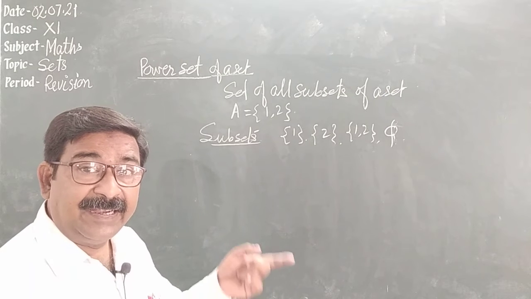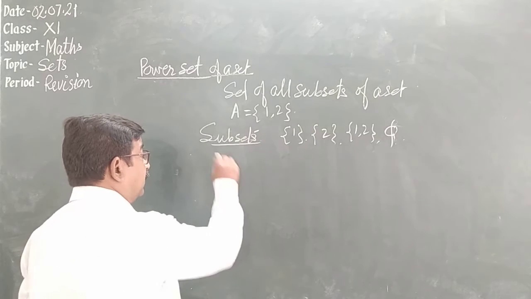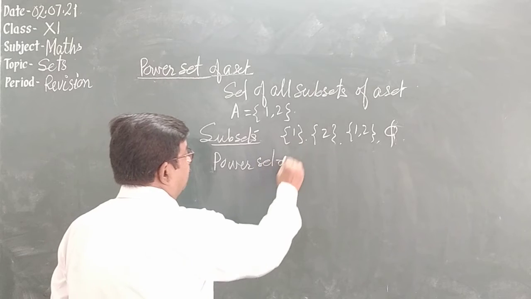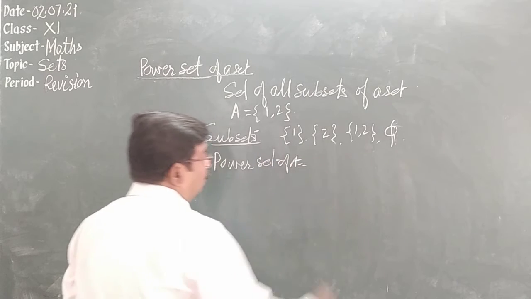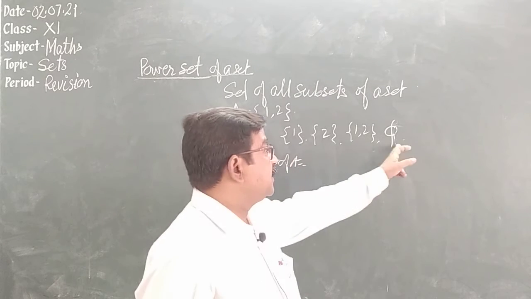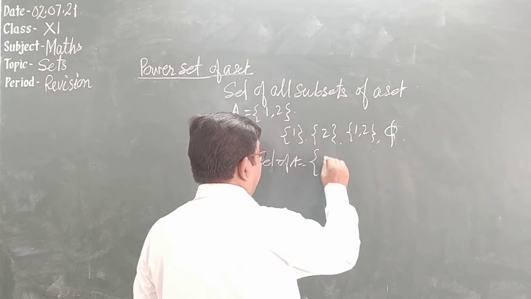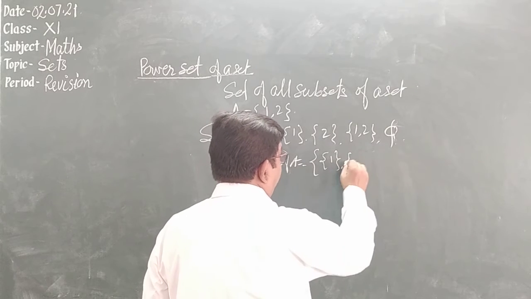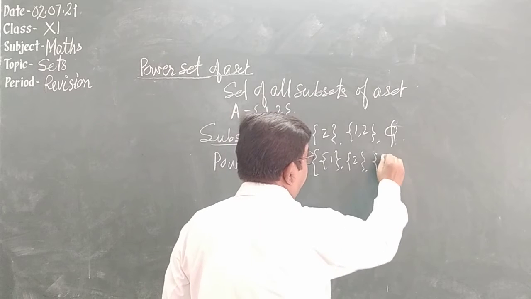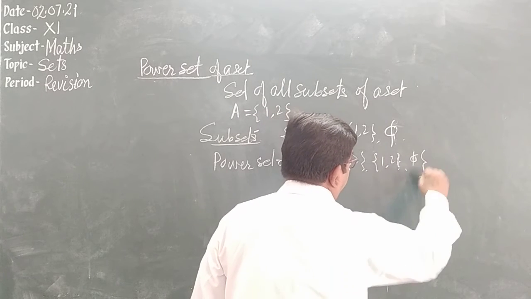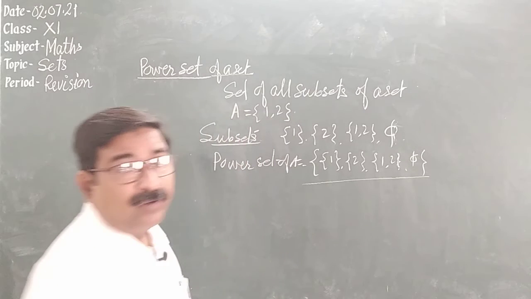But when we write the power set of A, so what to do? All these subsets are written in the form of a set. Like see, we have {1}, we have {2}, we have {1, 2}, and we have the empty set, and all these are written in the form of a set.